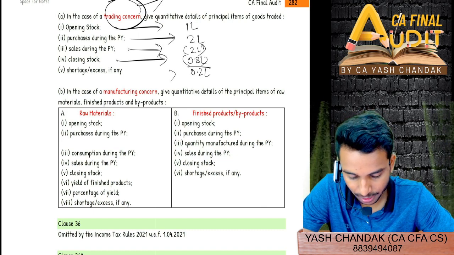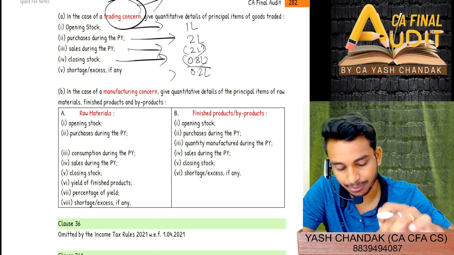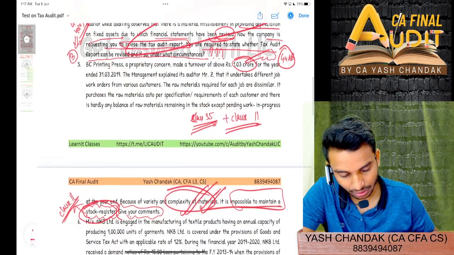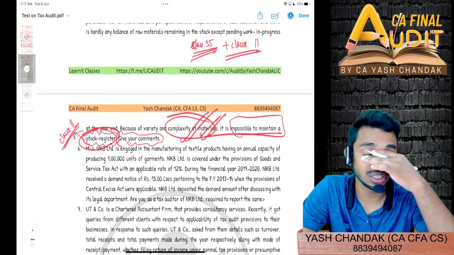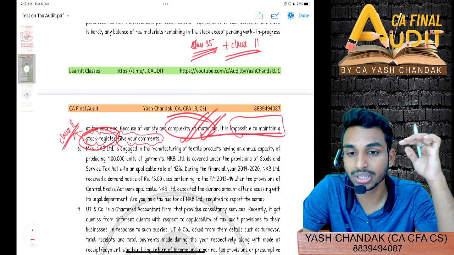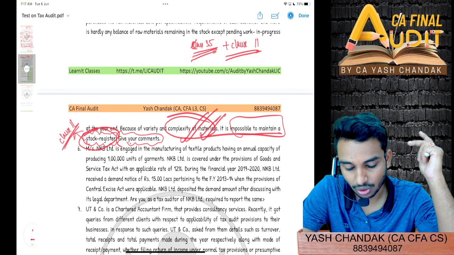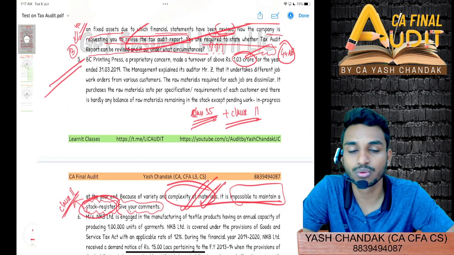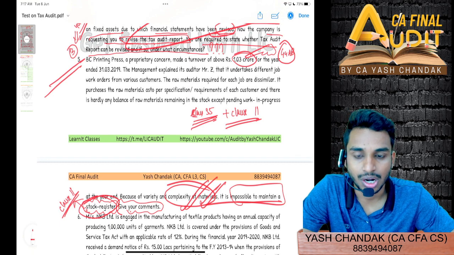In the case of a manufacturing concern, giving quantitative details of the principal items of raw materials, finished products, and byproducts. So you have to mention that the tax auditor might have to report in clause 35b and clause 11. Clause 11 because they are not maintaining a stock register, and clause 35b giving whatever details you have, and if there are no details, then you also have to specify the same. Okay.